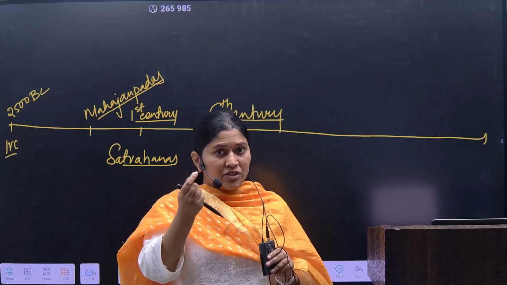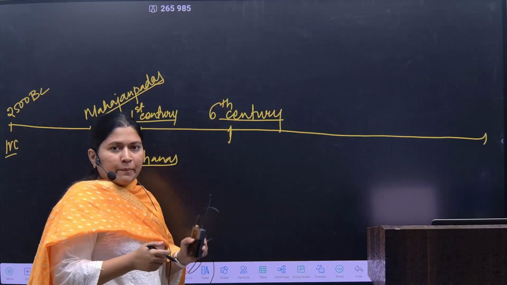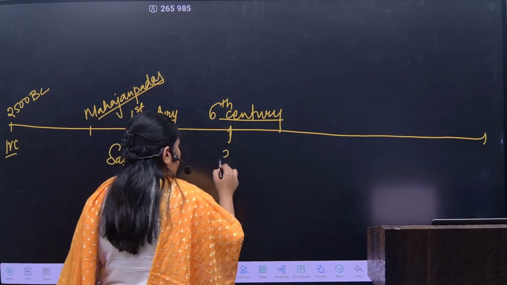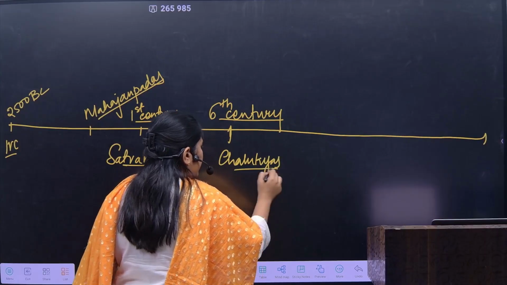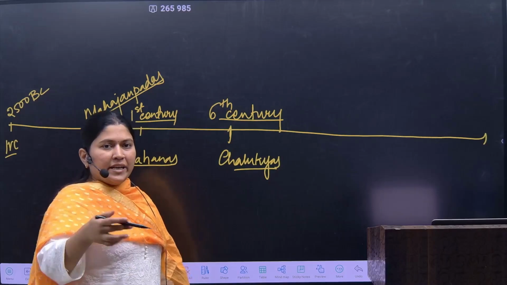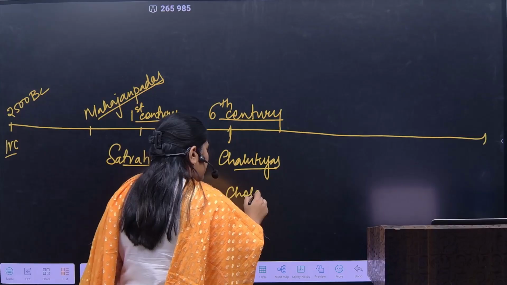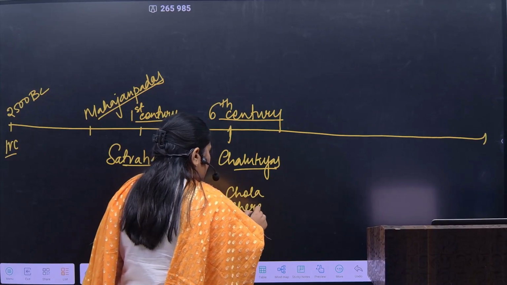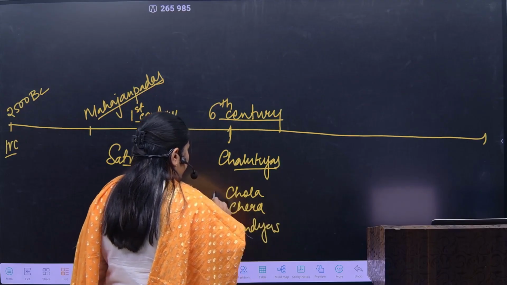That is why the mature period of ancient India is quite important, and that is why I am taking the minor dynasties also. So when we talk about the 6th century, it was the Chalukyas who were ruling the Deccan region, and the contemporaries were of course the Cholas, Cheras, Pandyas in the south. Fine.